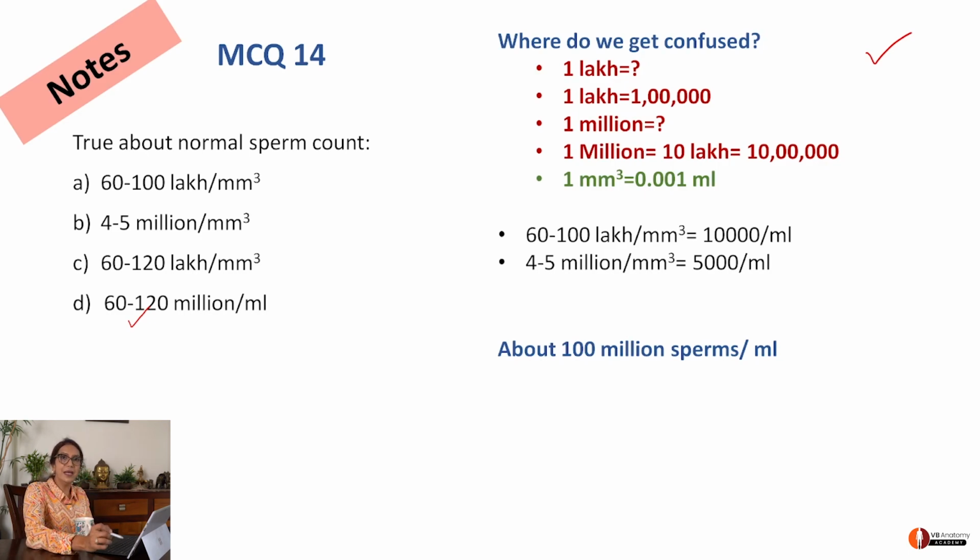And then do the maths. You will find that 60 to 100 lakh is barely 10,000 sperms per ml. 4 to 5 million is barely 500 sperms per ml, 5,000. So you saw that obviously these are very low values, and therefore 60 to 120 per ml has to be the option. This is not an easy MCQ, students. You will really be challenged. Okay, so get these values in your brain.